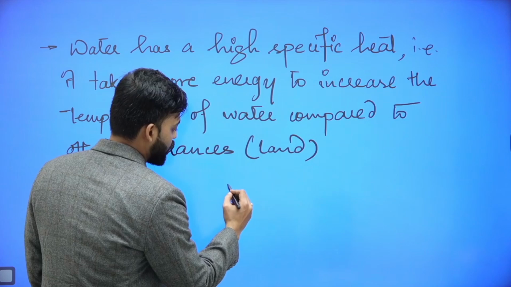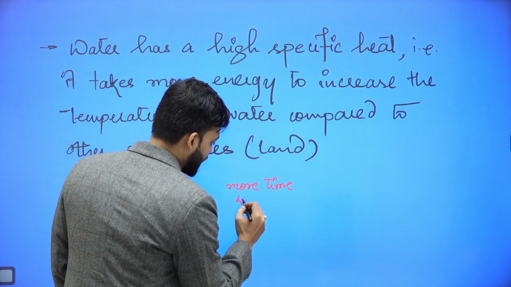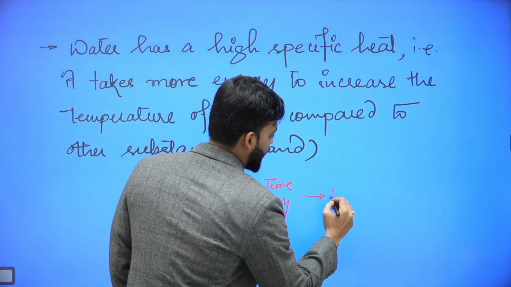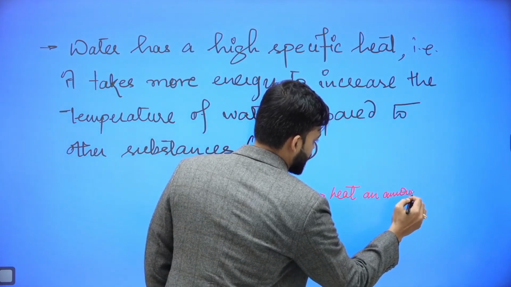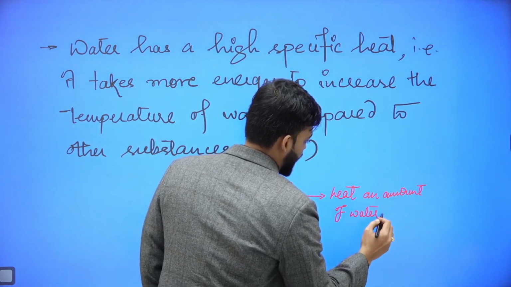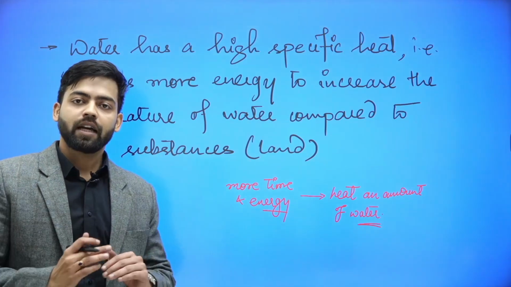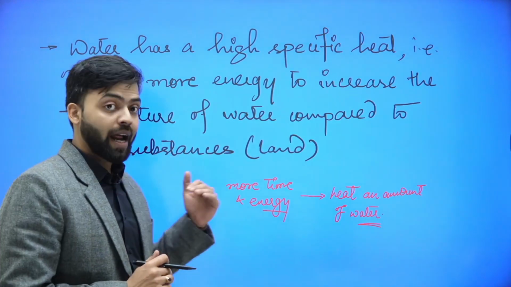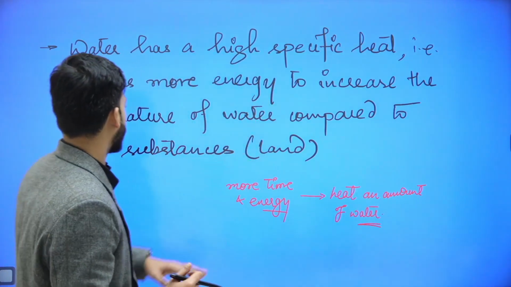That is, it takes more time and energy to heat an amount of water as compared to other surface or other substances or lands. That's why water gets heated up slowly as well as it cools down slowly, whereas land gets heated up faster and to a higher temperature as compared to water.